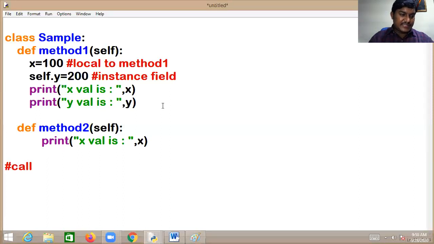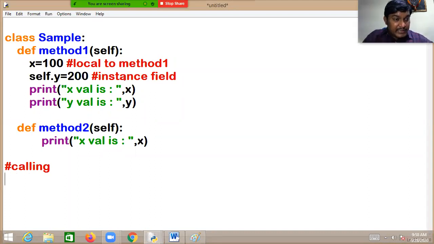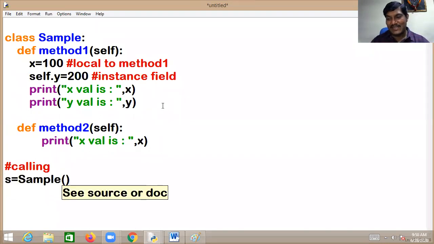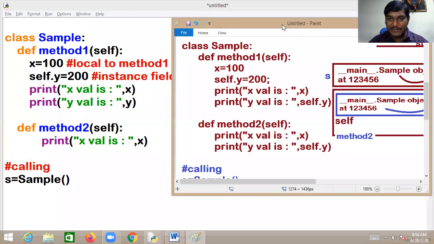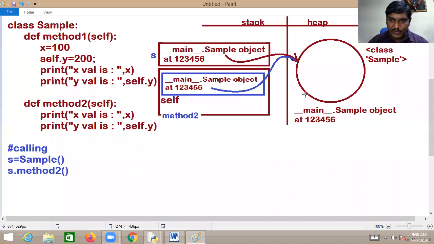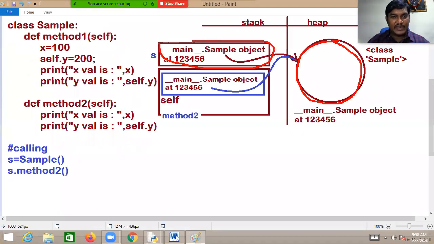I have to call this. First you need to notice that method 1 and method 2 are the members of the class Sample, right? To access the members of the class, you have to create an object for the class. When you create the object for the class, the object is created like this, and this object is referred by a reference variable.